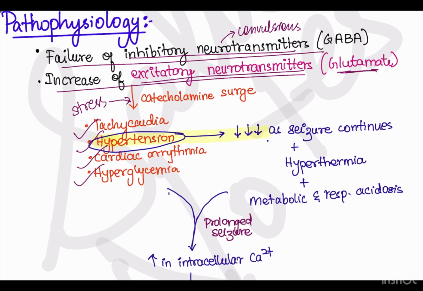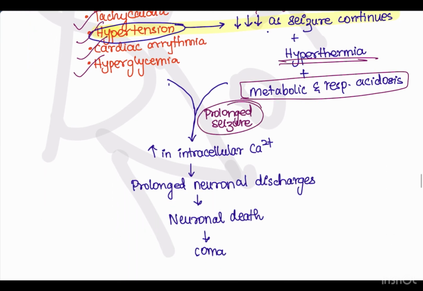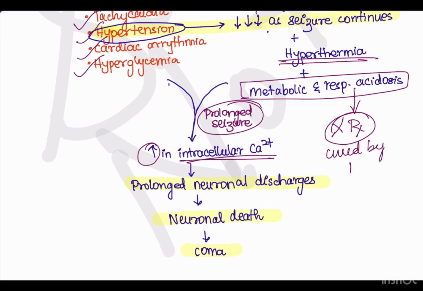As the seizure progresses, the hypertensive state will change to a hypotensive state. That is, there will be hypotension, hyperthermia, metabolic and respiratory acidosis. On prolonged seizure, there will be increased intracellular calcium levels, then prolonged neuronal discharge, subsequently leading to neuronal death and then coma. Here we have to note one point: metabolic and respiratory acidosis should not be treated during the normal management because this will get easily cured by treating the seizure itself.